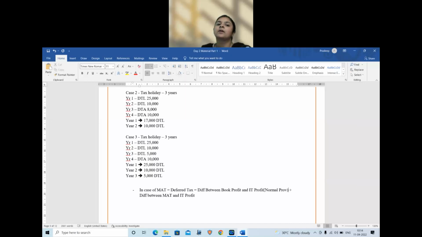For this standard, what is more important is you should have at least a basic memory of the provisions of income tax law. Certain provisions they will not tell you in the exam, whether this is allowed or disallowed. You have to remember it. For example, donation: as per income tax, it is disallowed for profit calculation. Cash expenses paid above 10,000 are disallowed. TDS: expenses for which tax is not deducted. So certain basic provisions, let's not go into the depth of income tax, but basic provisions you need to remember while doing this AS 22.